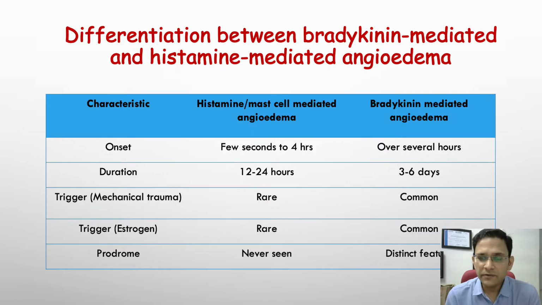So how do we differentiate between bradykinin-mediated and histamine-mediated angioedema? These are some of the characteristic clinical manifestations of both diseases. Histamine-mediated angioedemas have an abrupt onset, and the duration is less than 24 hours. There are no triggers and no prodromes in patients with histamine-mediated angioedema, while some of these features are present in bradykinin-mediated angioedema, the common one being hereditary angioedema.